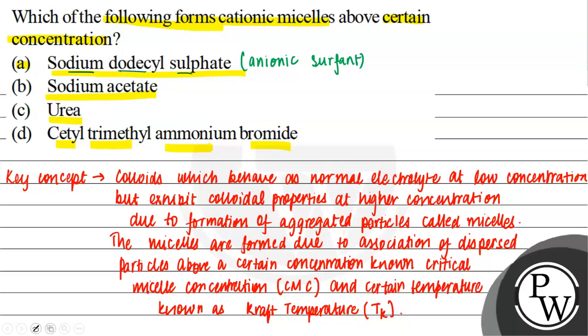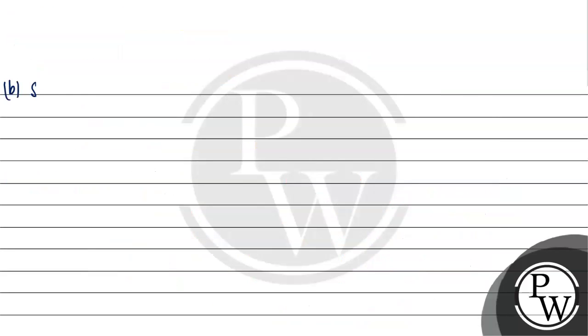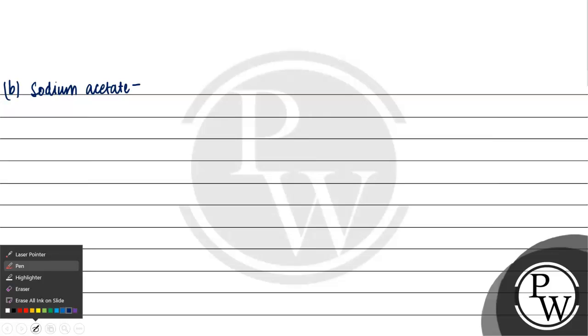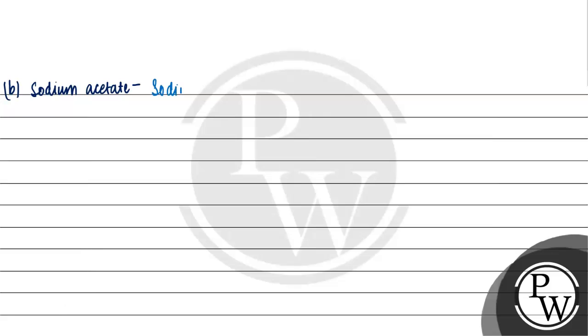Now let us talk about the second option that is given to us. It is B, sodium acetate. अगर हम सोडियम एसिटेट की बात करें तो सोडियम एसिटेट acts as an electrolyte and not micelle.